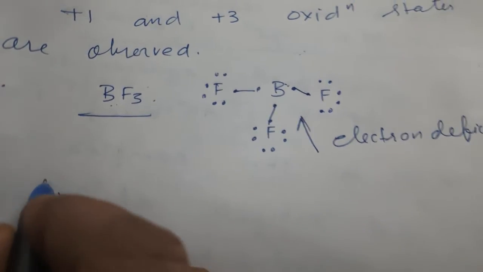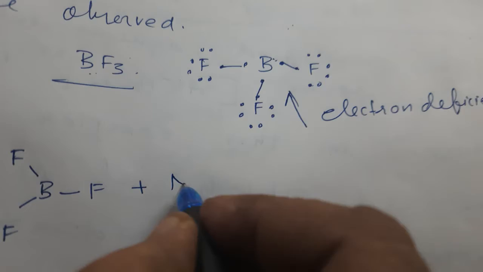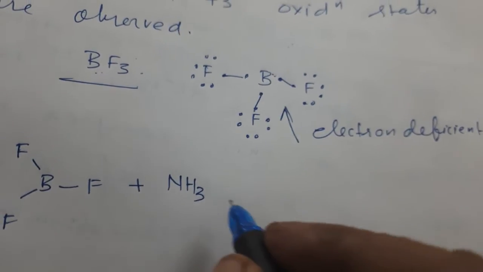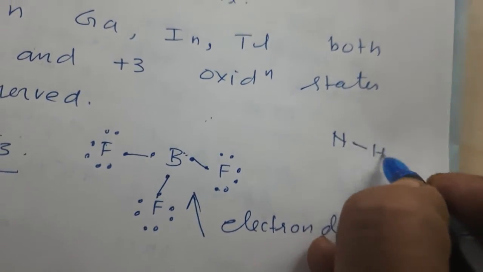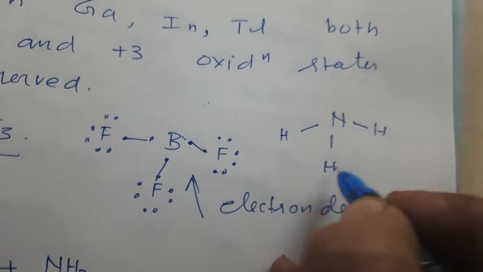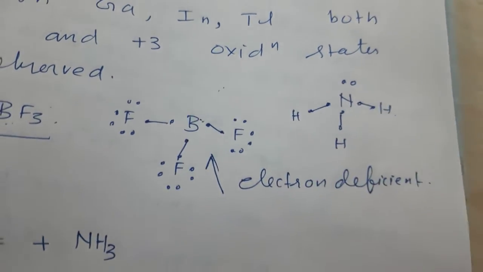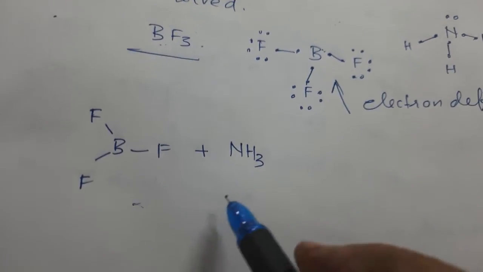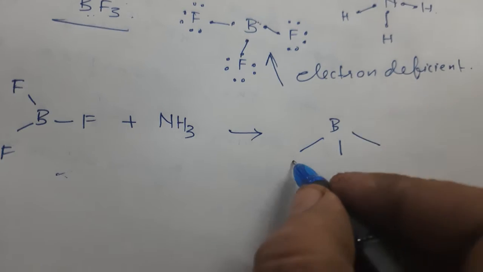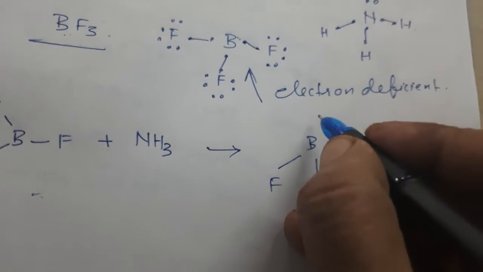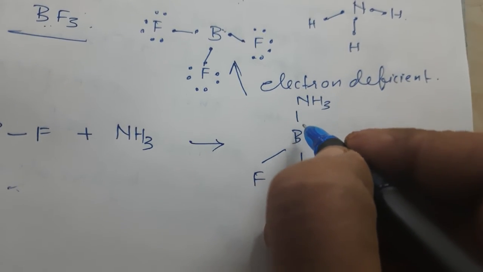If I write here BF3 plus ammonia. So what will we do? Ammonia structure, if I show you separately, so ammonia has nitrogen with one hydrogen, one hydrogen and one hydrogen, 1, 2, 3 electrons, and one lone pair of electron is still present here. So when BF3 reacts with ammonia, it will form fluorine and fluorine, and this ammonia will be attached here, and this ammonia will give 2 electrons to this boron.